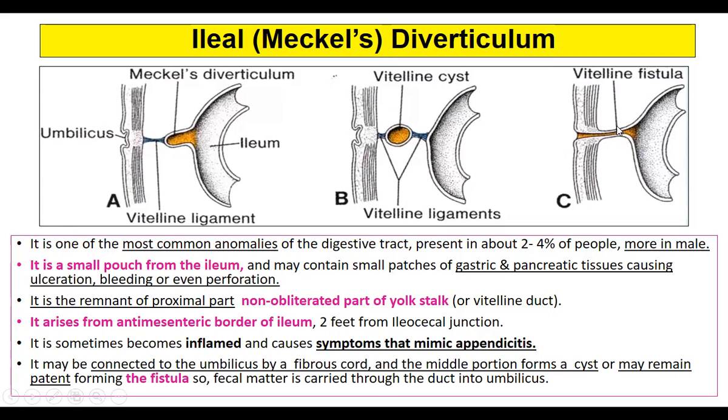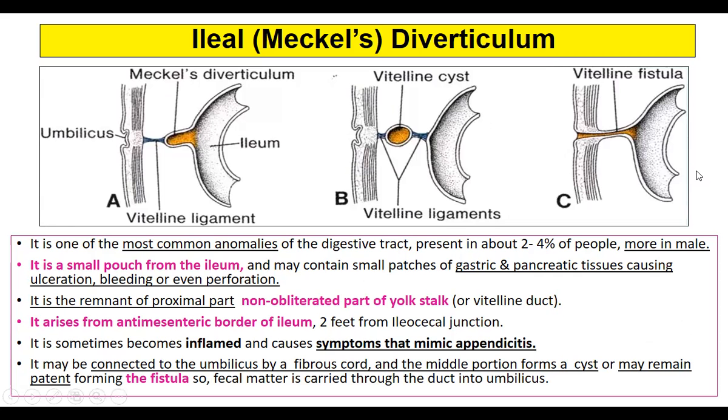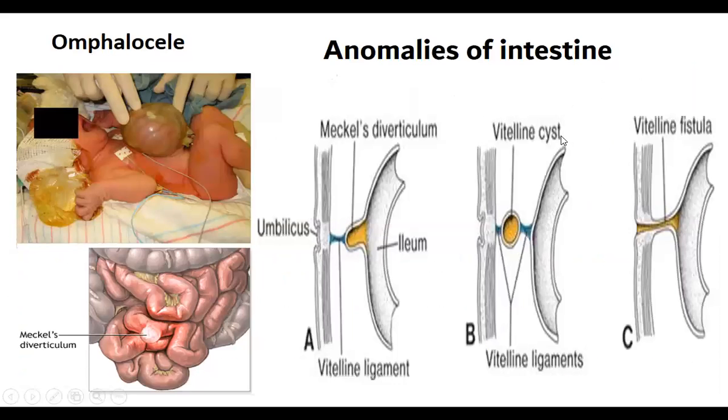This is called the vitelline fistula, and the fecal matter may be carried out through this umbilicus. So if it remains patent, usually it has to block. Sometimes it remains patent, which leads to fecal matter coming out through the umbilicus. So here there are some of the congenital anomalies shown.